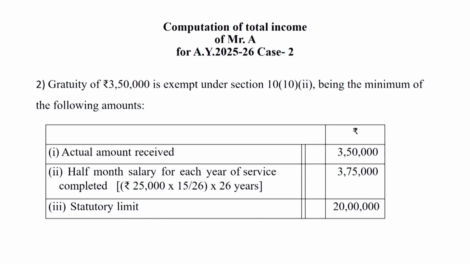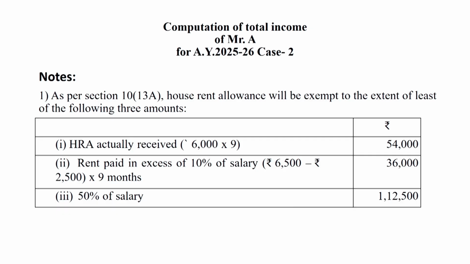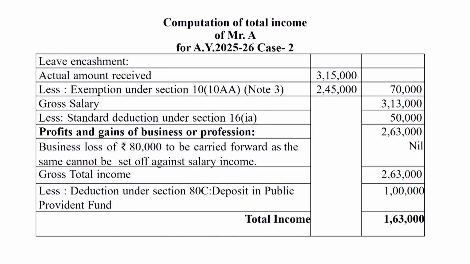In case of encashment of earned leave, we can see in this question rupees 70,000 is taxable. So dear student, gross salary rupees 3,13,000. Standard deduction under section 16 subsection 1A, because this question is solved under the optional tax regime, rupees 50,000.